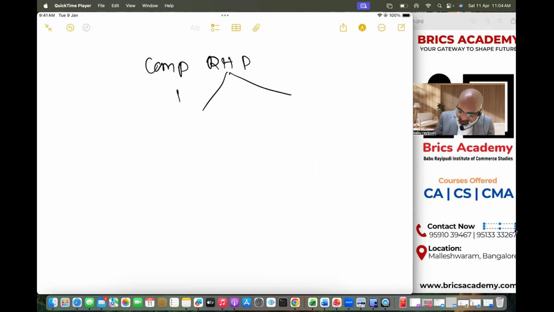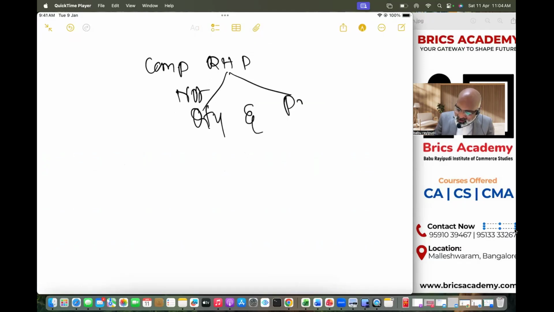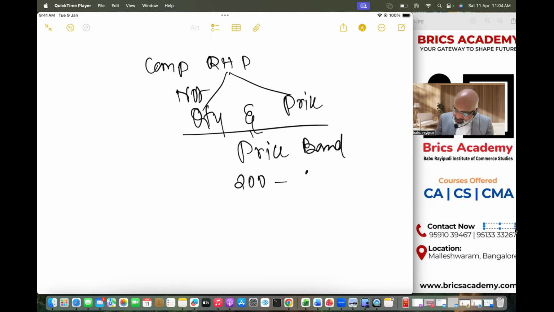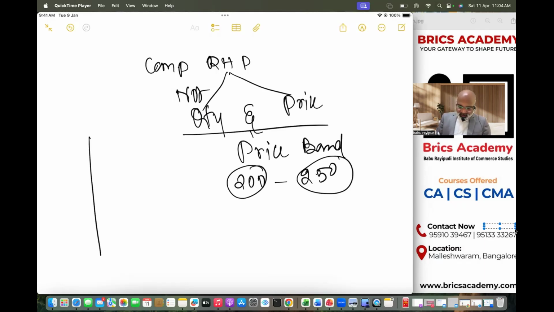RHP will not mention two very important things, that is the quantity of shares that the company has and the price at which it wants to sell. In fact, it provides a price band. That means it might say 200 to, let's say, 250 rupees. This is the minimum price and this is the maximum price, floor price and cap price. And the company will run a book, which is called the book building process.